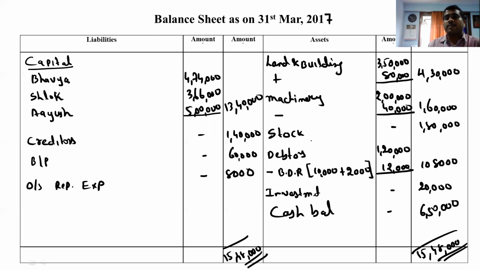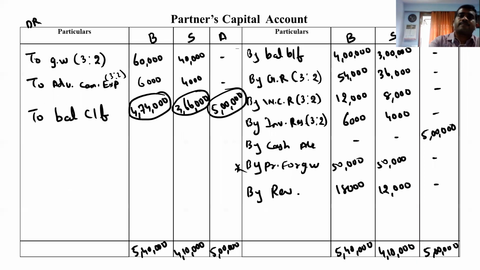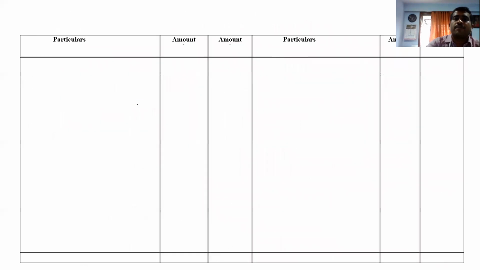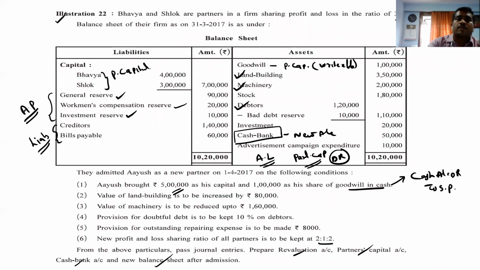So again I am making the revision for you. Right. So the first topic is capital, where we have to write partners' capital, credit side. The most important part is the general reserve, workman compensation reserve and investment reserve. These all three reserves are what? Accumulated profit. So this we have to transfer to partners' capital, credit side. Then comes creditors and bills payable. Now what is that? That is the liability.